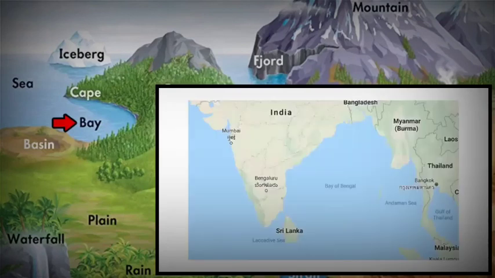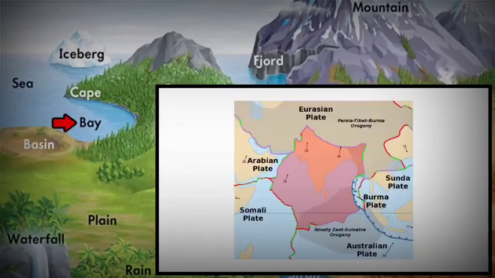The Bay of Bengal, which is the largest bay in the world, was formed by plate tectonics. Millions of years ago, the Indian subcontinent crashed and continues to crash into the massive Eurasian plate. Near the Bay of Bengal region, the Indian plate is subducting beneath the small Burma plate. Plate tectonics remain an active force in the Bay of Bengal today. This region is home to underwater earthquakes and tsunamis.